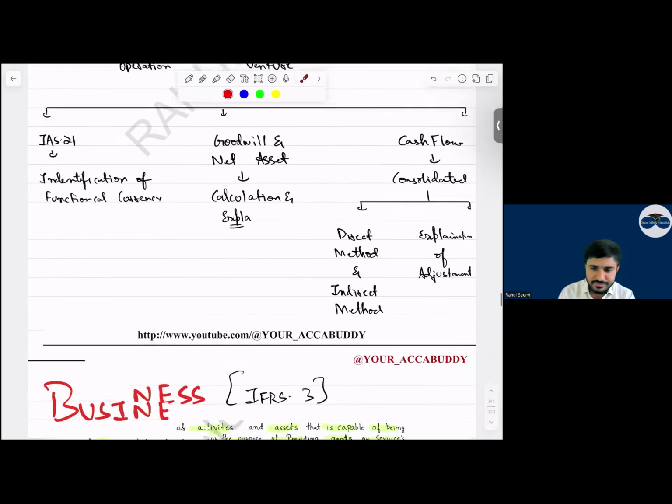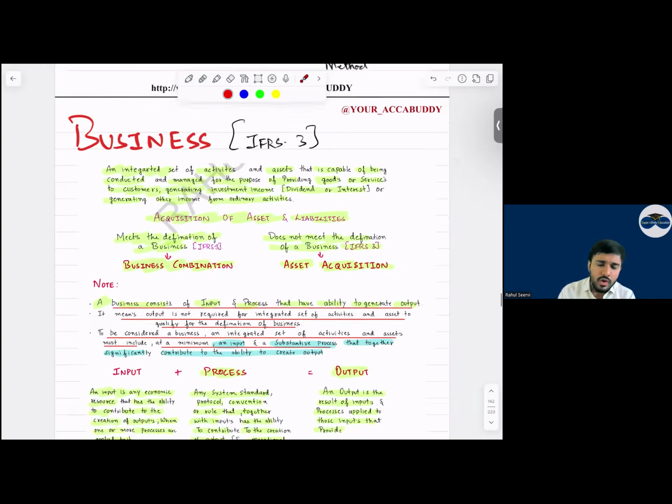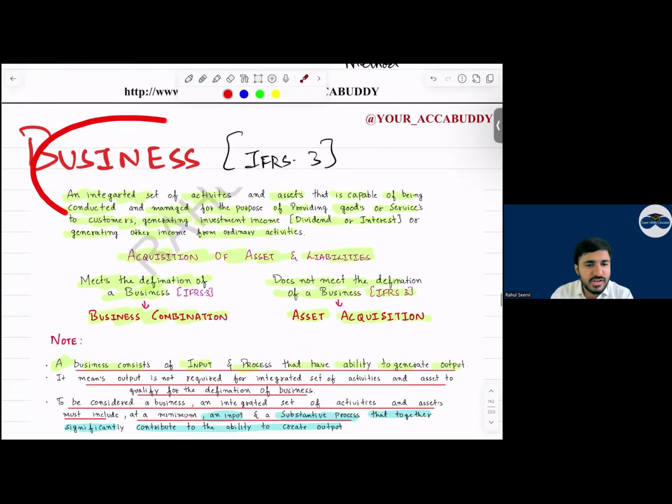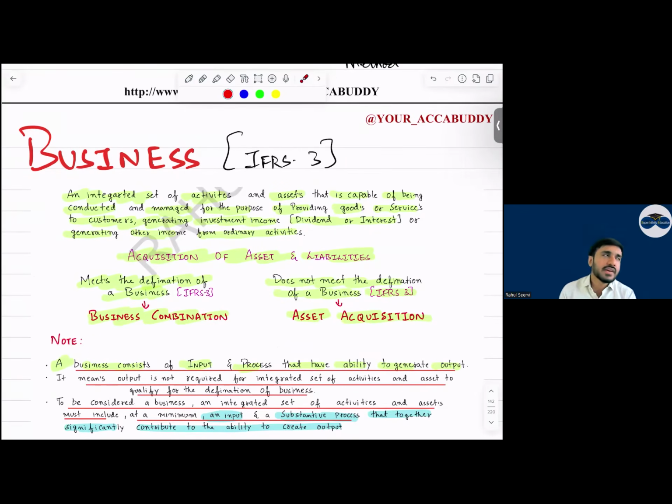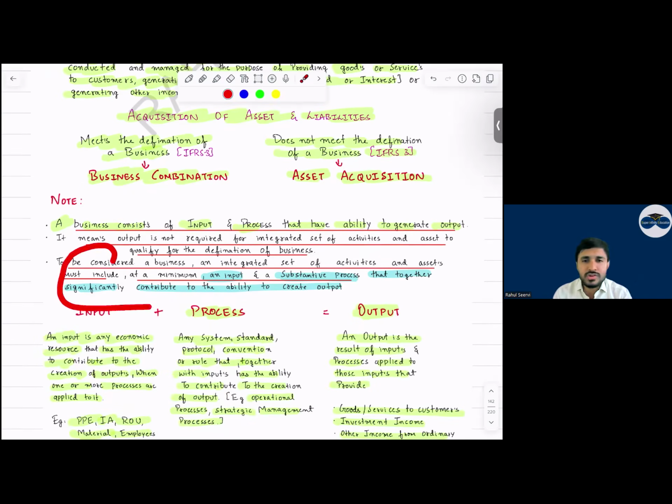Yes, sir. So now, the first type of theory question that is frequently tested in your exam is regarding the business. What does a business mean? If it meets the definition of business, then only we will follow IFRS 3 and do the consolidation. So business will include input, process, and output. Now, is it compulsory that output should be there? No, it's not compulsory that output should be there, but the process which we acquired should be a substantial one.